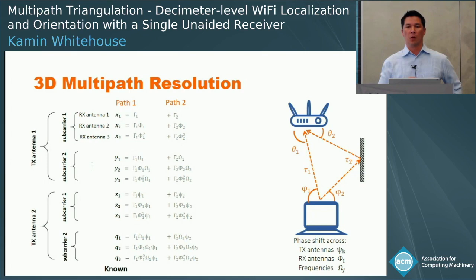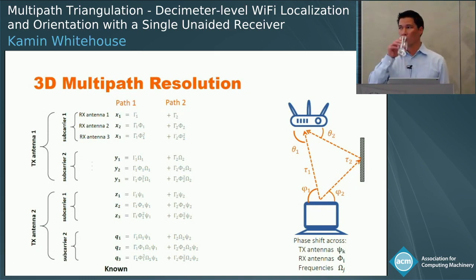Generally, we don't actually care. If you solve it for 3 or 5 or 7, most of the results here are based on the first 2 paths anyway. Often the first path, the line of sight path, is the clearest. The second path is the second clearest, but beyond that, they start to get more noisy than the first 2. You can still pick them up, but they're noisier, and using them for localization often doesn't improve your performance and may even make it worse. So we generally just use the first 2 anyway.